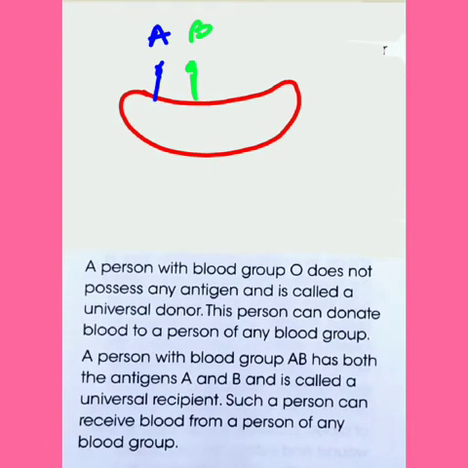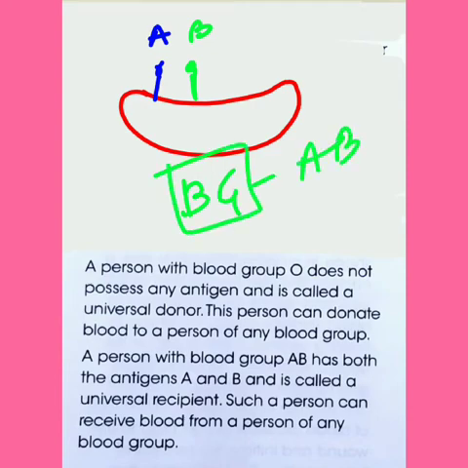And if the red blood cell contains both the antigens, that is A and B both, then we call it blood group AB. So a person with blood group AB has both the antigens, A and B, and is called universal recipient. What is universal recipient? It means this person can receive blood from a person of any blood group.